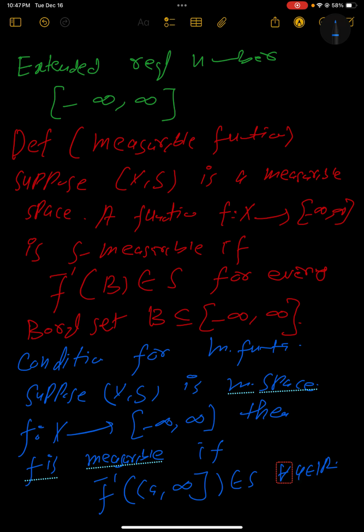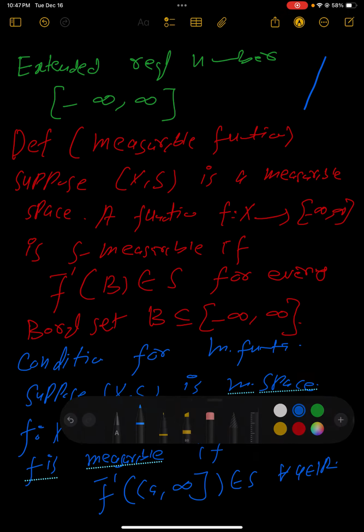So that's the condition. Now we can go ahead and prove a simple proposition, and this proposition is very important.